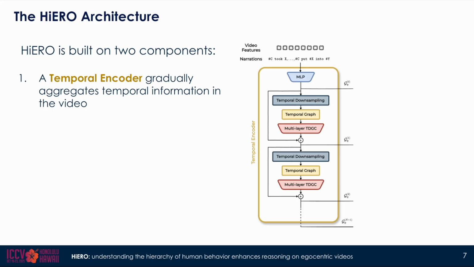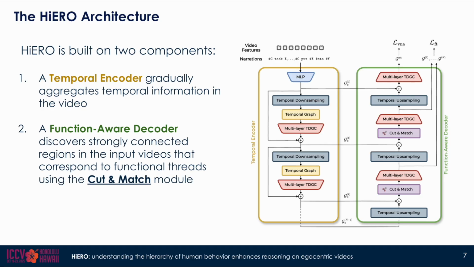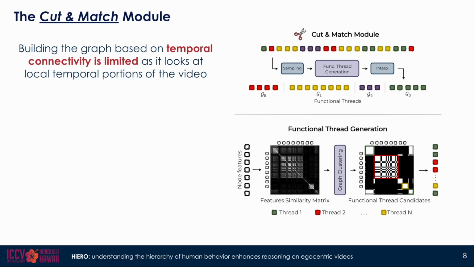HiERO is designed as a graph-based encoder-decoder architecture in which we model videos as graphs, whose nodes represent temporal segments of the video and edges connect them based on temporal proximity. The temporal encoder performs temporal reasoning on the video, hierarchically aggregating information from temporally close segments. The function-aware decoder extends temporal reasoning to segments that may not be temporally close, but are functionally related to each other thanks to the cut-and-match module.